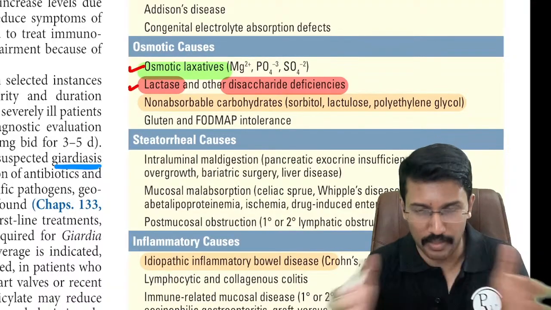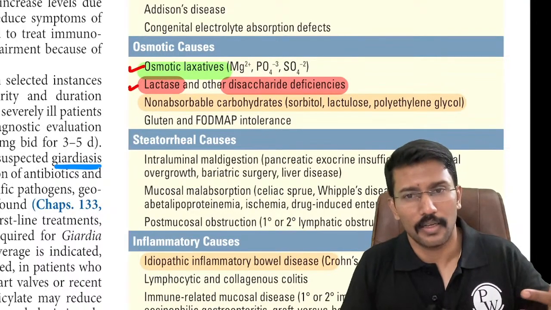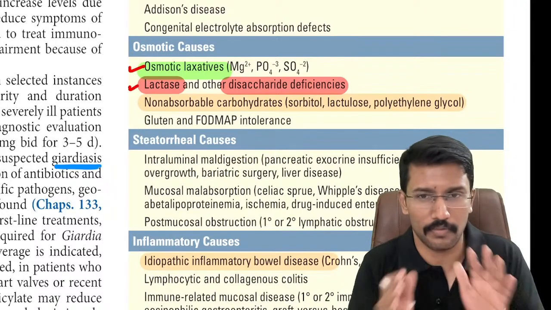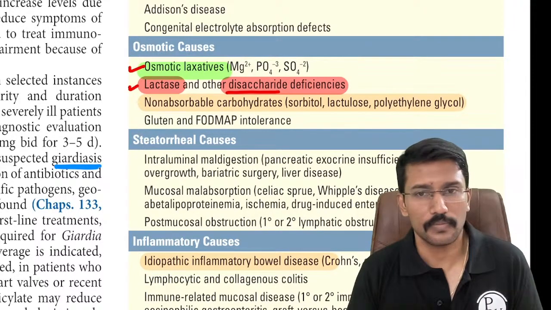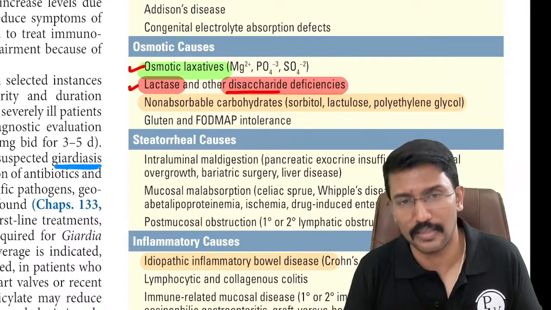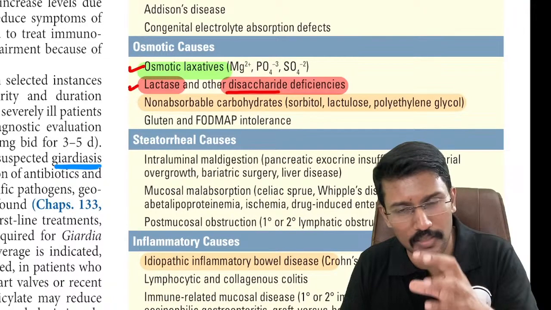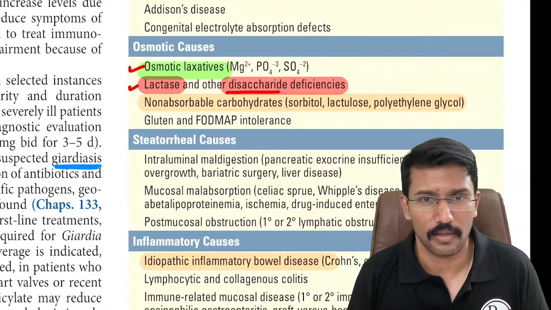So, administration of osmotic laxatives, and then as I just discussed, deficiency of the enzyme called lactase, which is required for breaking down lactose into its component monosaccharides, right? It is produced by the brush border mucosa. If I have lactase deficiency or deficiency of any other disaccharidases, where I cannot break down the disaccharides, they are osmotically active substances, and if they are present in the intestinal lumen and I am not able to absorb them, I will end up losing water to that, right?